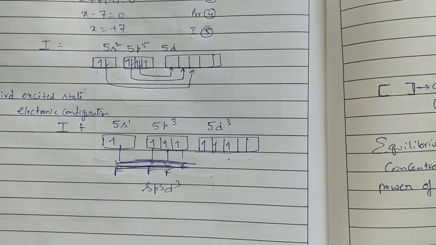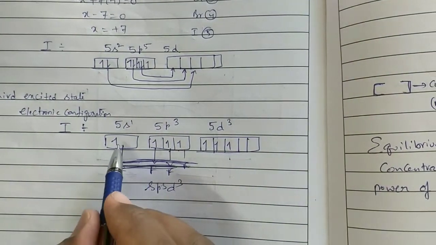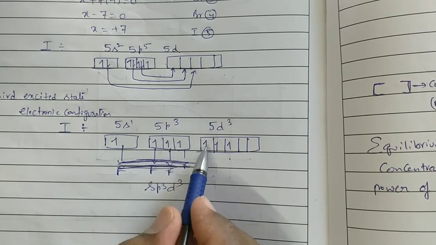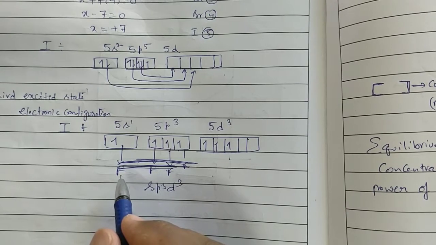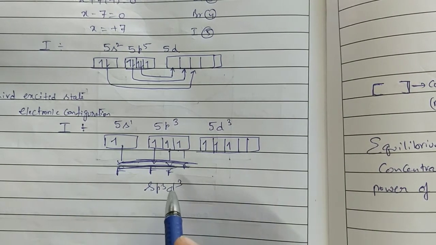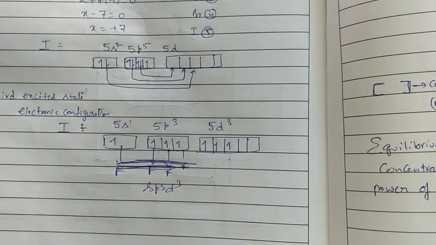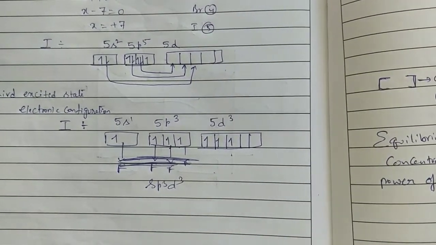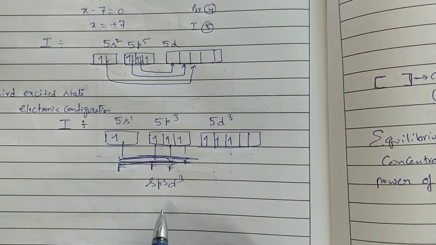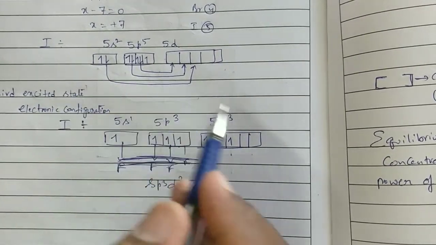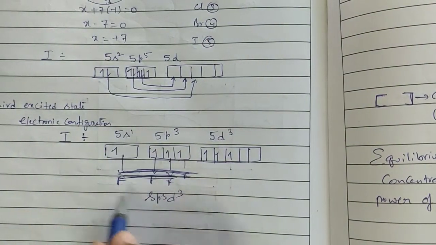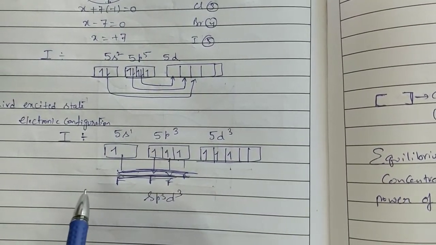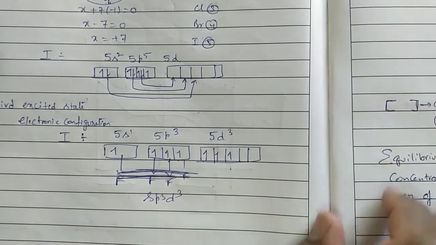Okay. sp3d3 means how many orbitals are involved? One, two, three, four, five, six, seven. Then we will get 7 orbitals. So with those 7 orbitals, 7 fluorines will be bonded. Is it okay? Iodine will undergo sp3d3 hybridization and form 7 orbitals. With those 7 orbitals, 7 fluorines will be bonded to form the IF7 molecule. This is the third excited state. In the third excited state, iodine has 7 unpaired electrons.